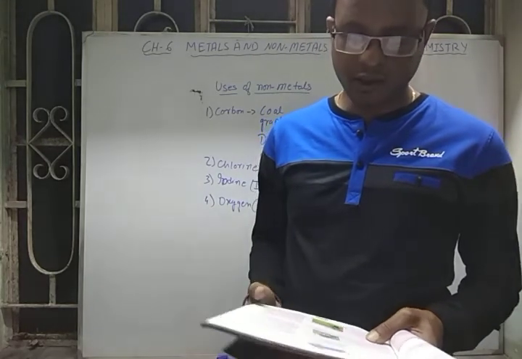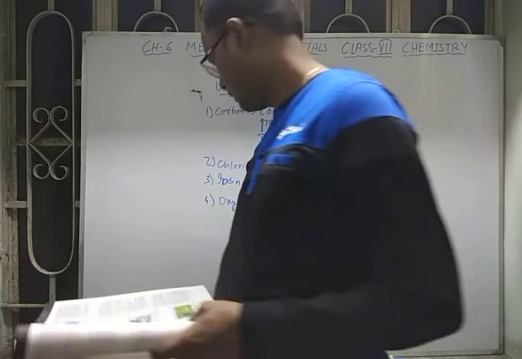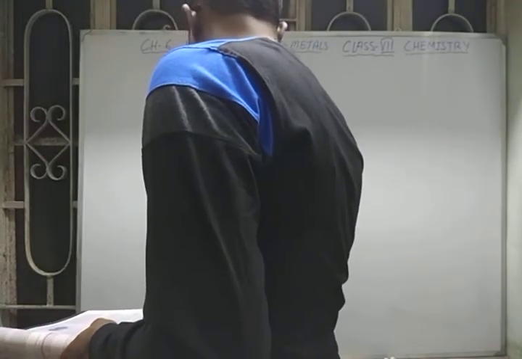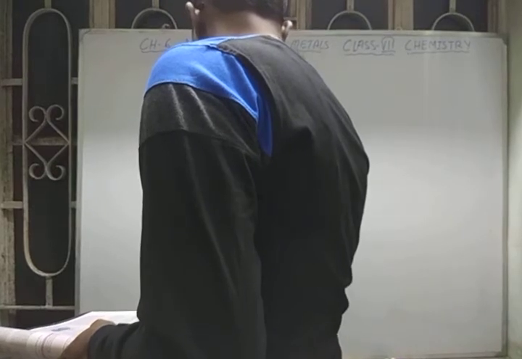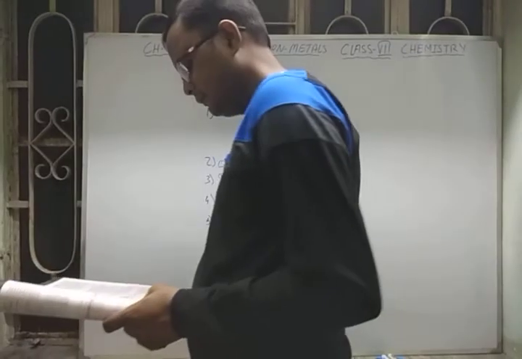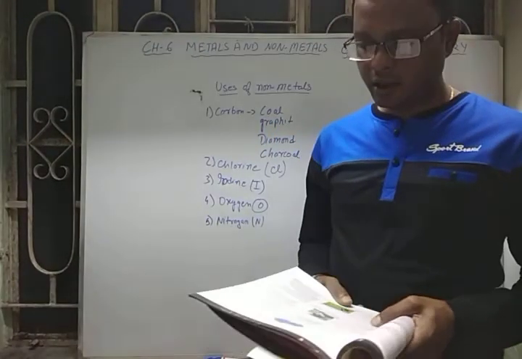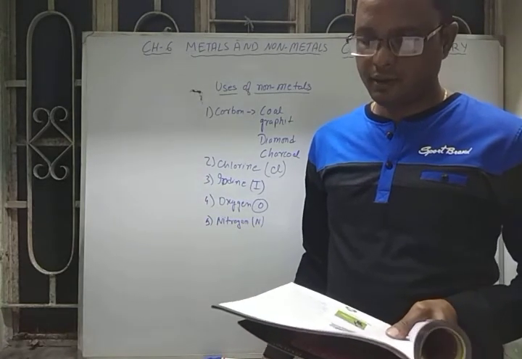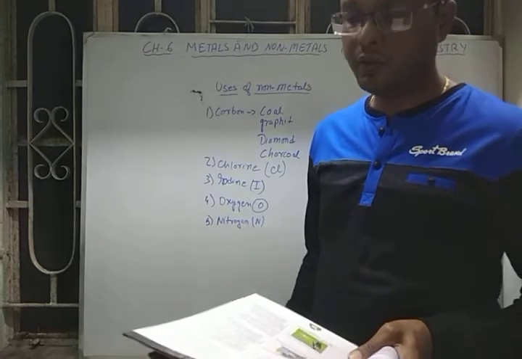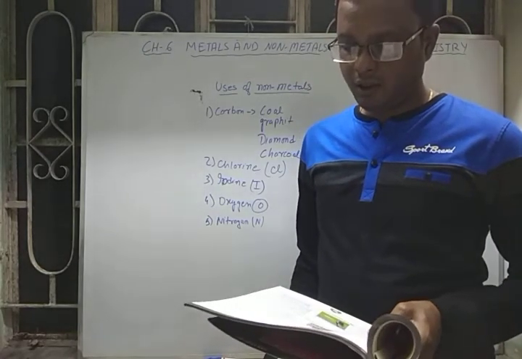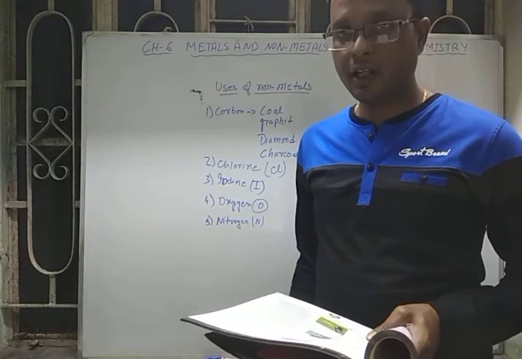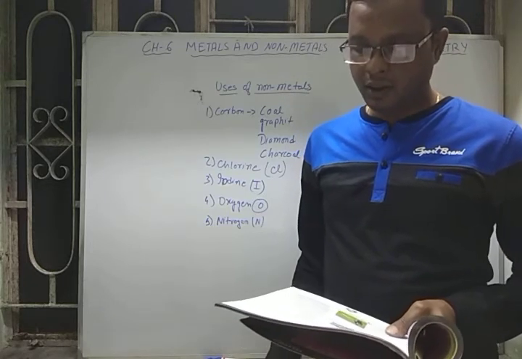After that, the nitrogen. It is also a colorless and odorless gas. Nitrogen gas we are using. It is filled in electric bulbs, and used in dyes. It is used in the manufacture of fertilizers such as urea. It is also used for the preparation of ammonia, when nitrogen reacts with hydrogen to give ammonia, and nitric acid also.